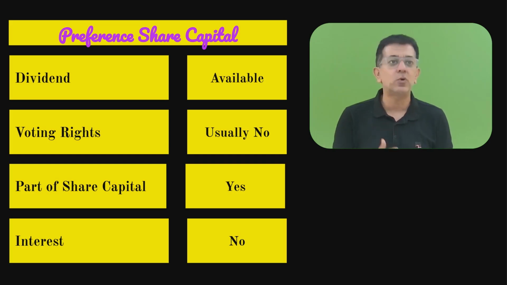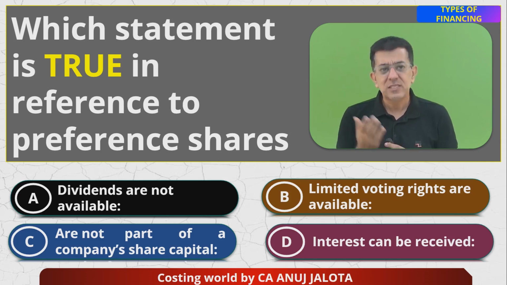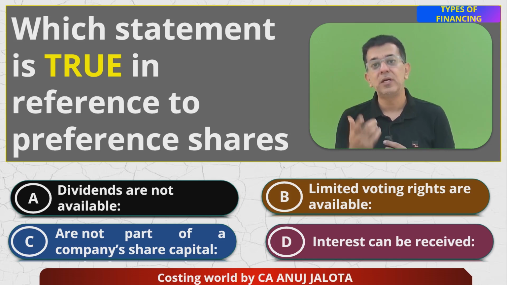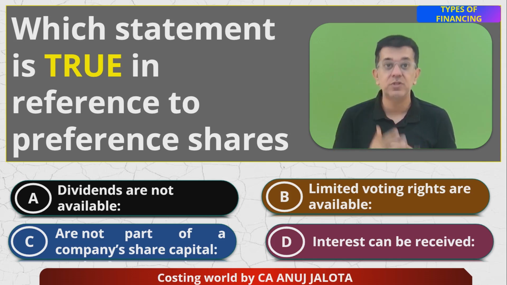So, I'll come back to the question. Which one of the statements is true? A, dividends are not available. This statement is false because dividends are available. C, are not part of share capital. They are part of share capital. D, interest can be received. No, interest is not received. That dividend is received.